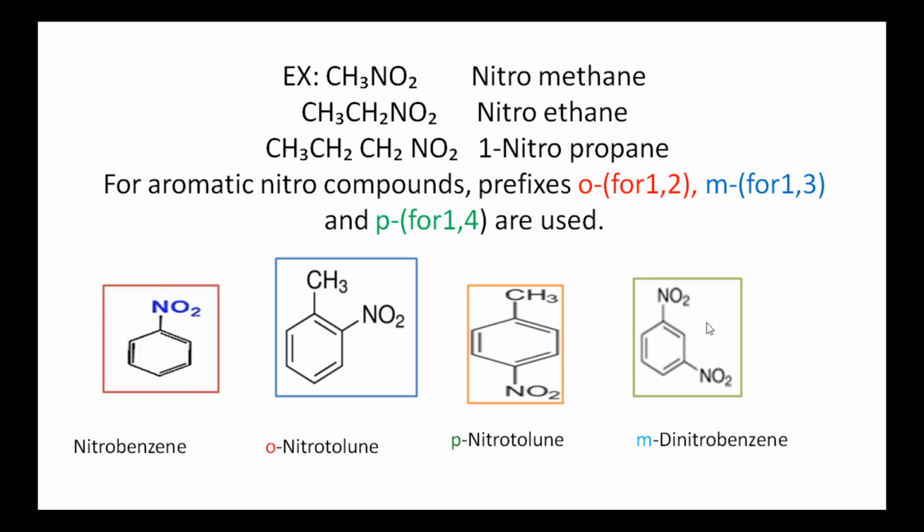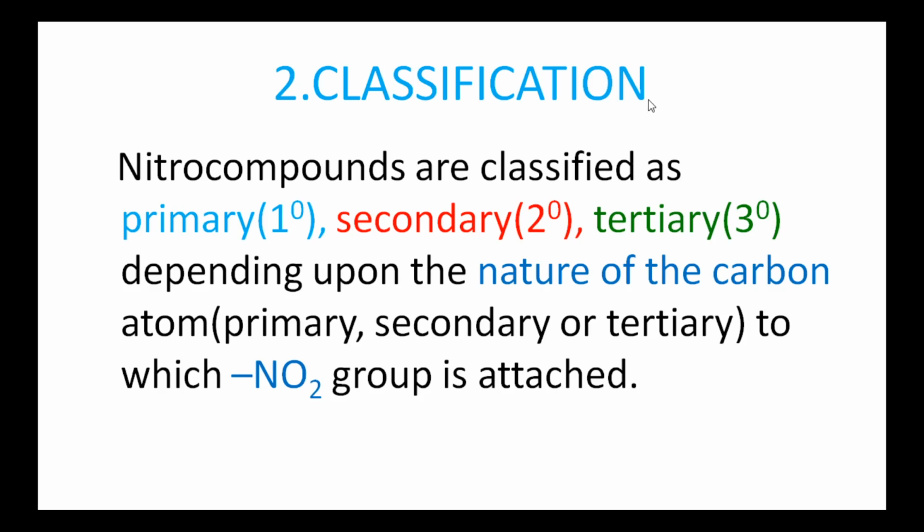In the last example, the second nitro group is meta to the first nitro group. That is, these two are in the 1,3 positions. So it is named meta-dinitrobenzene.